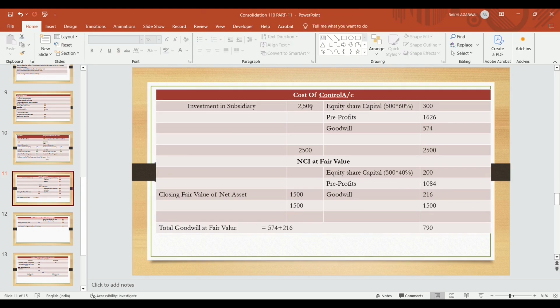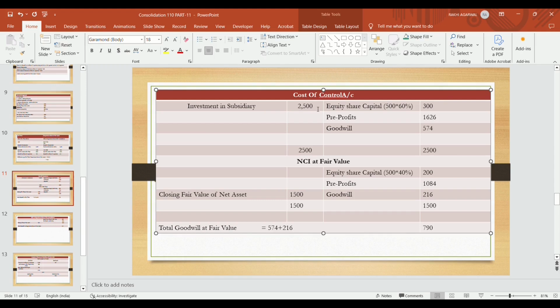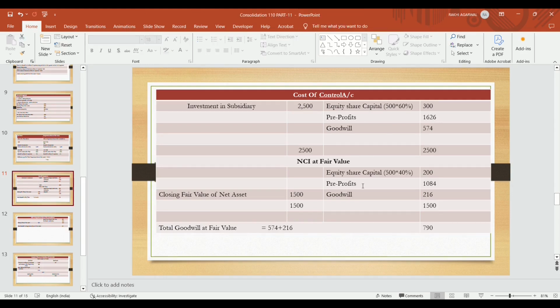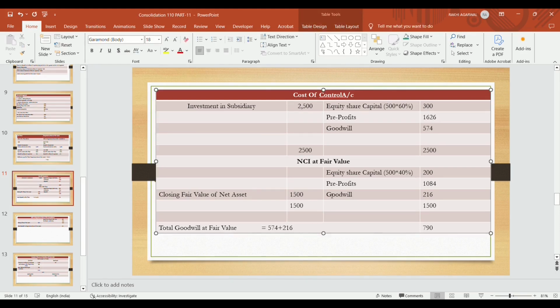So for goodwill under cost of control, we had invested 2500 and we eliminate the equity and pre-profits of the subsidiary, so goodwill arises 574. So NCI at fair value becomes equity share capital, that is given 500, 40% is 200 lakhs. Pre-profits is 1084. We are analyzing the value of reserve. Closing fair value of net asset is given in the question, that is 1500 lakhs. The differential becomes the goodwill through NCI. Through NCI the goodwill becomes 216. Control generated goodwill of 574 and NCI 216 lakhs. So total becomes 790 lakhs.